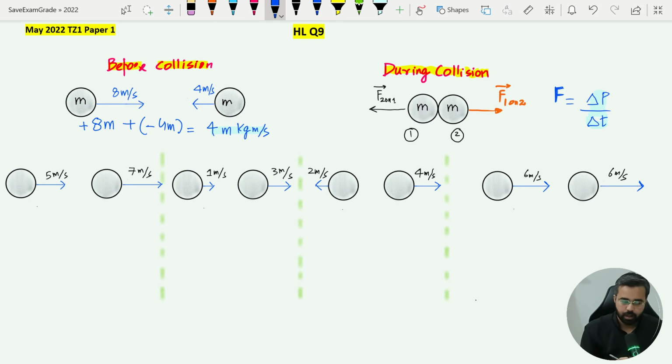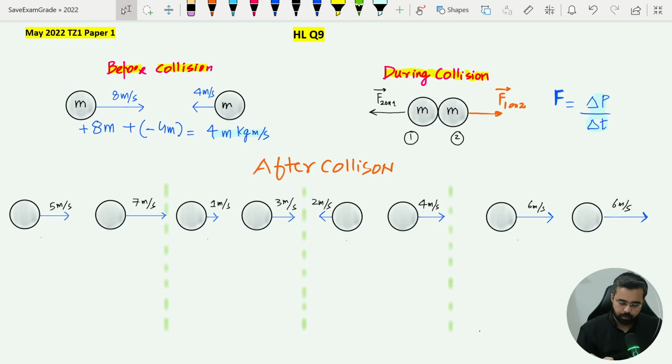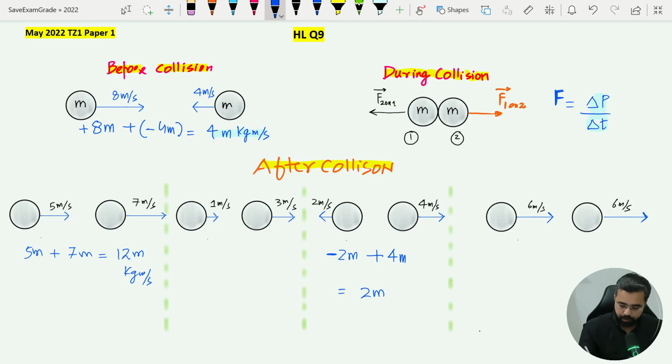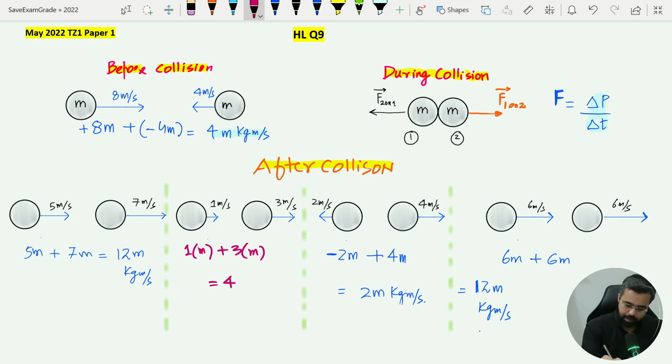So same force. Now if we find out the momentums after collision, these are all the cases after collision. In the first case it should be 5m plus 7m, which equals 12m. So 12m kilogram meter per second towards the right, which is not 4m. Its answer is 2m towards the right. Okay, so last but not least, 1 into m plus 3 into m equals 4m kilogram meter per second towards the right. So that must be the right answer. So option B is the right answer.